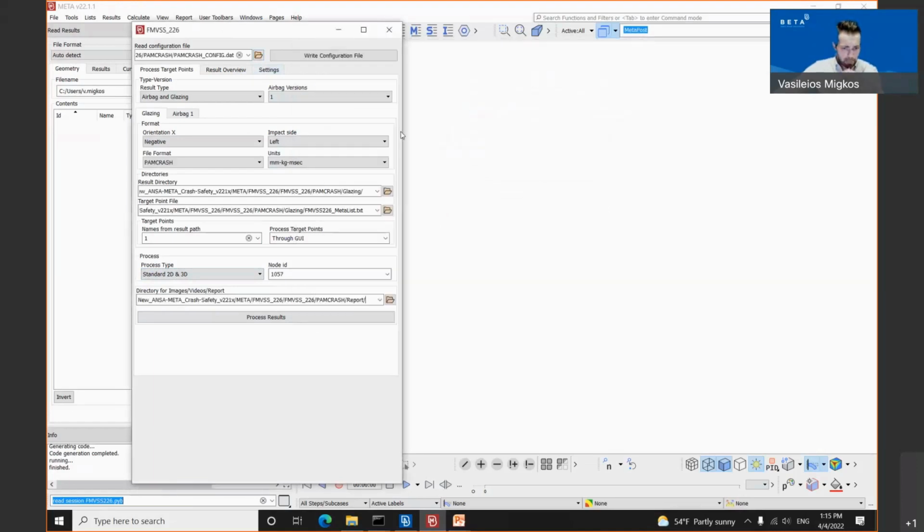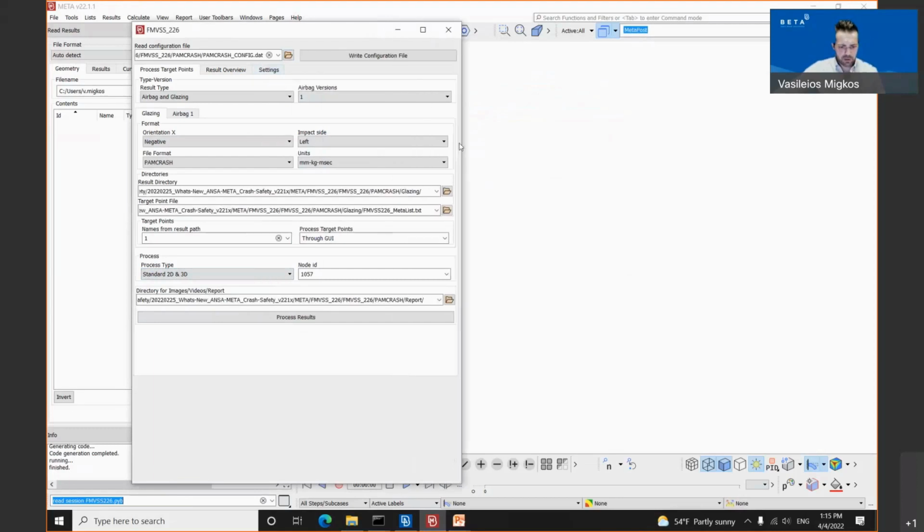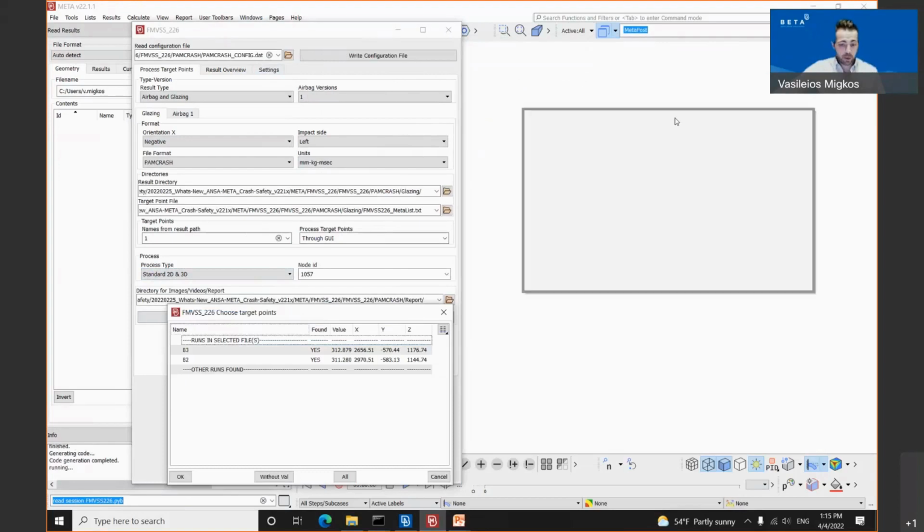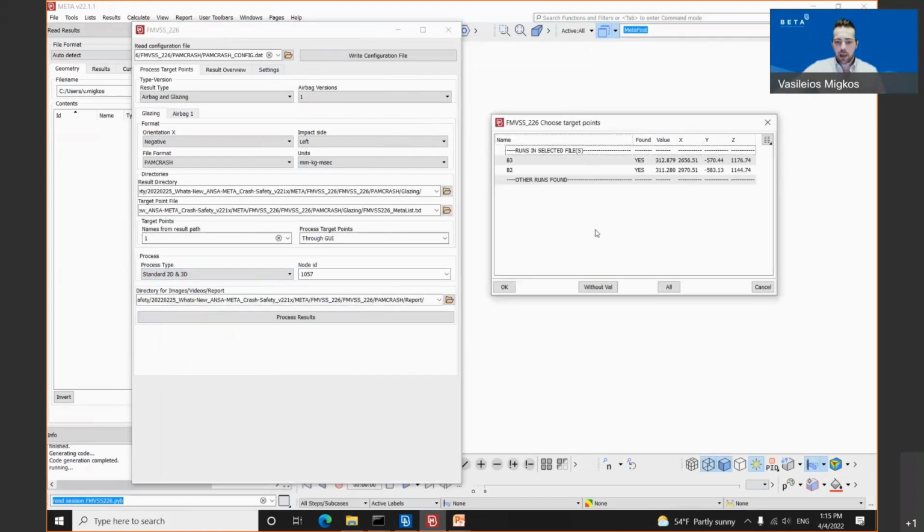And once all the necessary fields have been filled, the user needs to click the process result button. Once he clicks the process result button, the first window which appears, because we have selected the option through GUI on the process target point step or group, is for the glazing. We have 2 simulations for the glazing. I need to mention at that point that this protocol operates in 2 different steps.